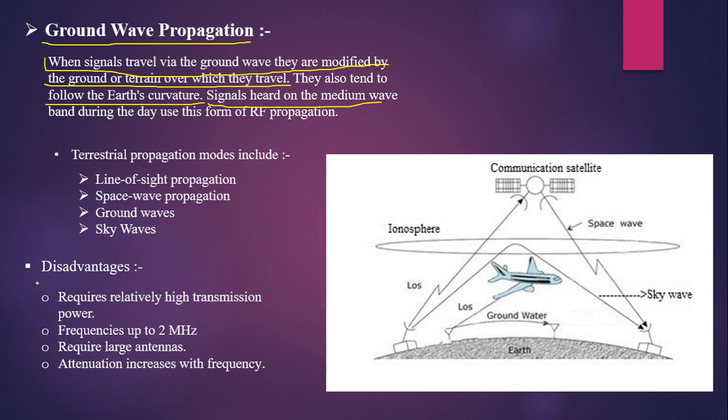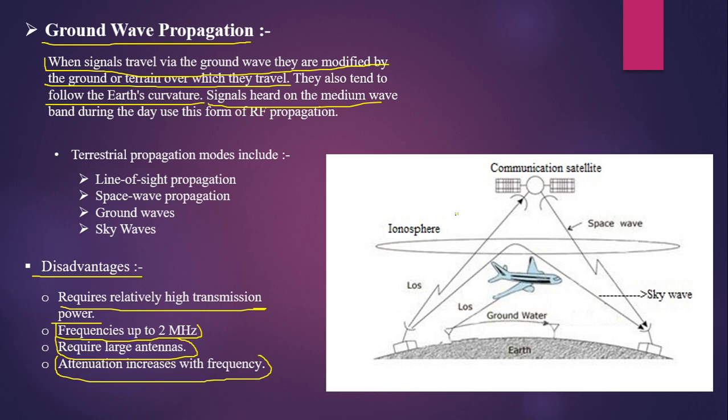Now, there are different disadvantages of the ground wave propagation mode. Basically, it requires relatively high transmission power, and frequencies up to only 2 megahertz can be transmitted through ground wave propagation. It also requires large antennas, and attenuation also increases with the increase in frequency.